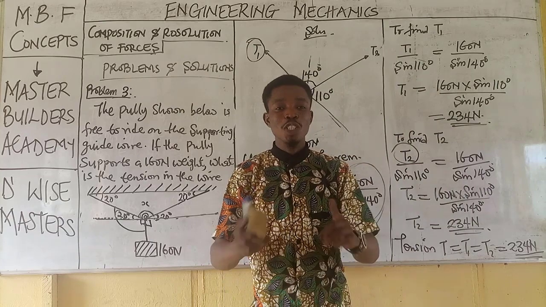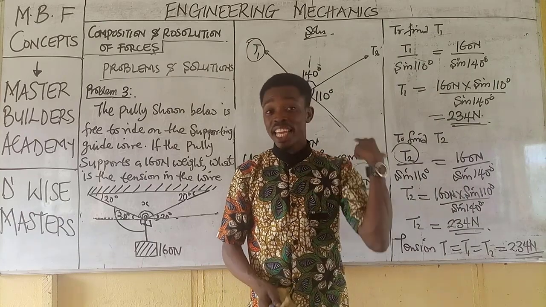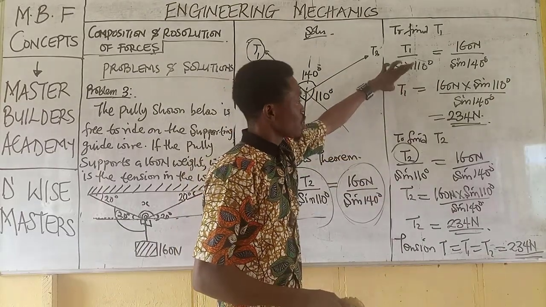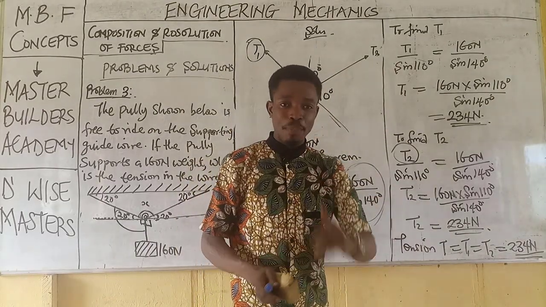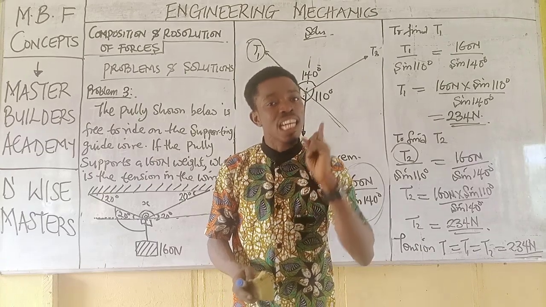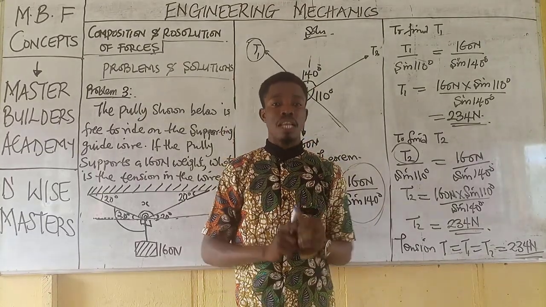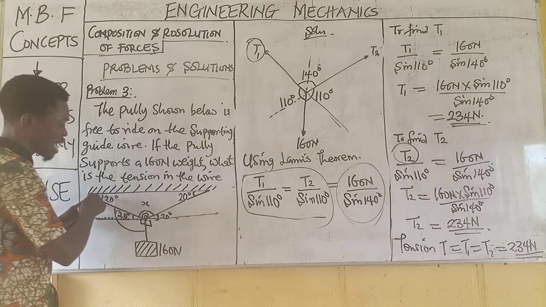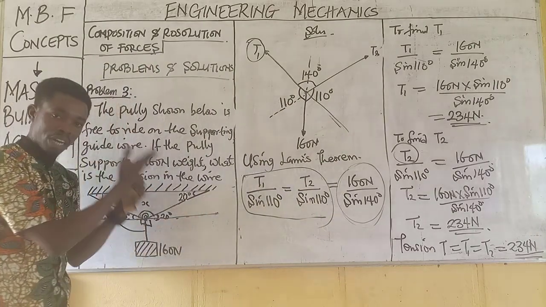Now guys, what do you get to know here? The important thing you should note here is why the answers for tension 1 and tension 2 are the same: it is because they both make equal angle with the roof level. For instance, when we started this analysis, we stated that let's assume we take this as the roof level.